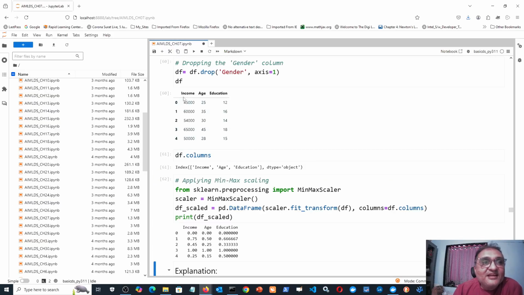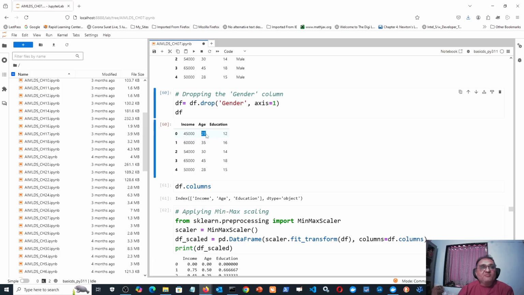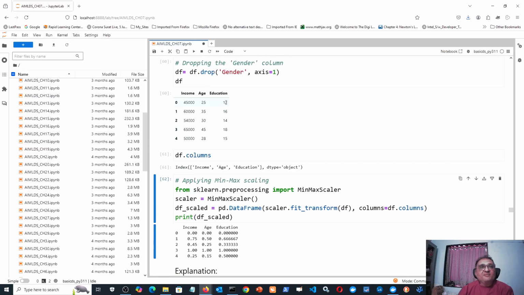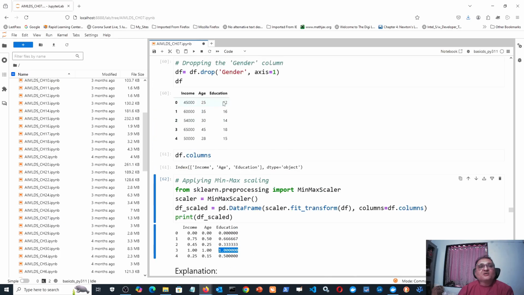Now this was my original data frame. The income values were between 45,000 and maybe 65,000, minimum and maximum. Here you can check the values are between 0 minimum and 1 maximum. Age values were minimum 25 and maximum 45; here you can check minimum 0 and maximum 1. Education had minimum 12 and maximum 18; here education has minimum 0 and maximum 1. So the row which was minimum still remains minimum, and the row which was maximum still remains maximum.